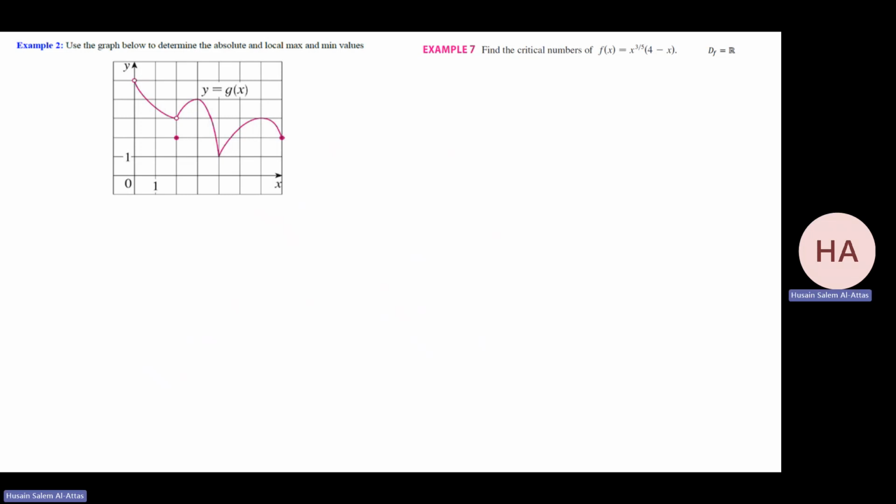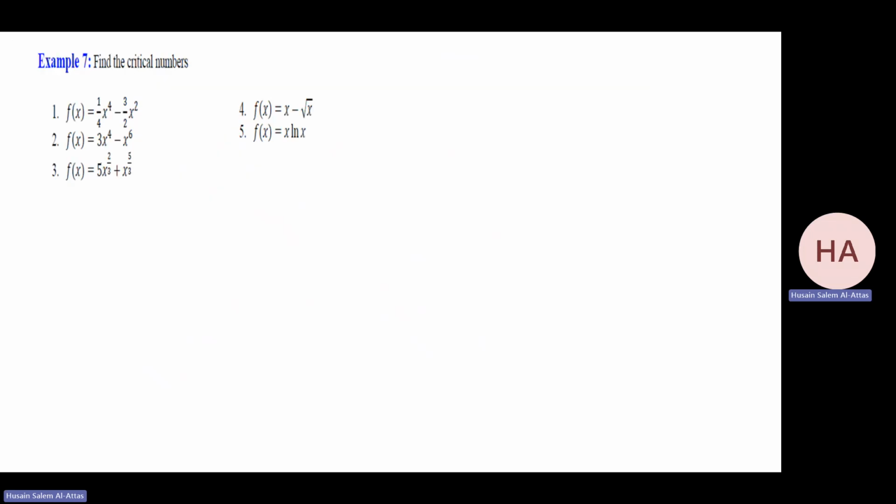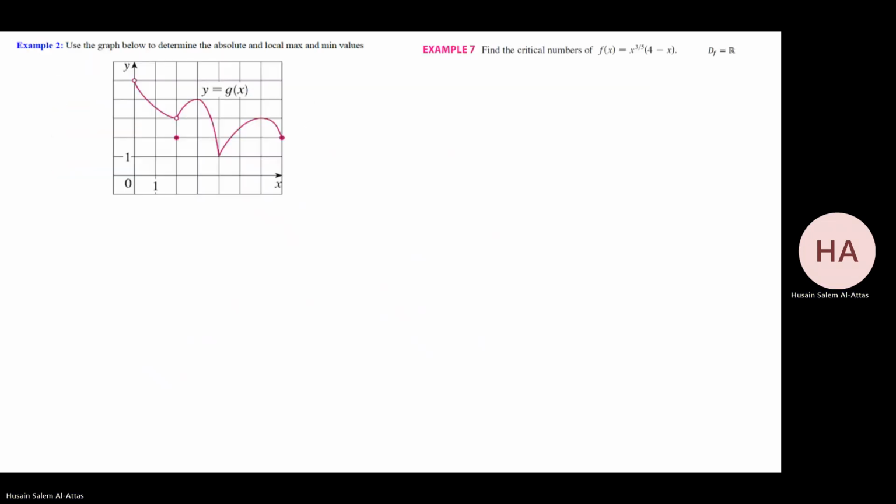We'll do direct examples to be sure that we understand the topic. We'll use the graph below to determine the absolute and local maximum and minimum values. Absolute minimum: do we have an absolute minimum in this graph? Yes. Is there a value which is the smallest over all the interval? Yes, it will be the smallest, which is 1. So we have an absolute minimum of 1 at x equals 4. The absolute minimum is the y value at x equal something.